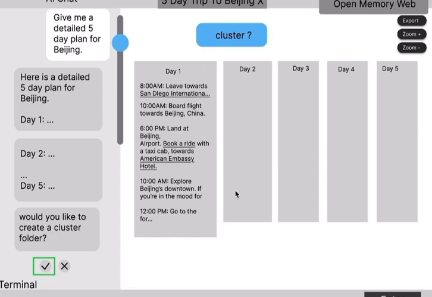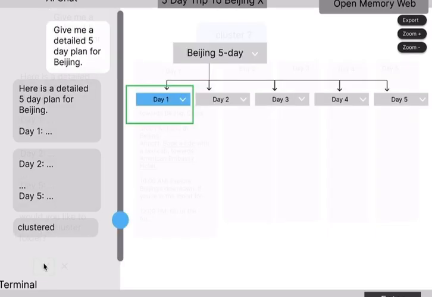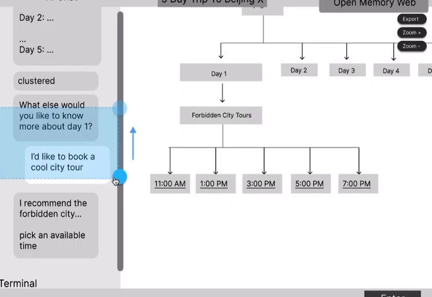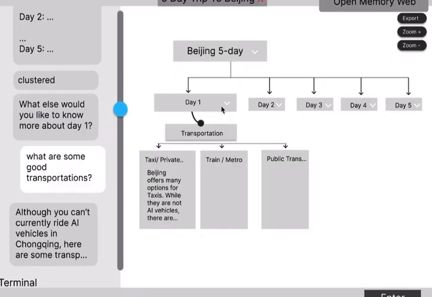Our solution is using a memory web group that transforms conversations into structured interactable nodes that will work similarly to how the human mind uses semantic relationships to activate and encode information. These nodes allow for topic subdividing, filtering, and zooming. In this demonstration, we will be using the topic of planning a 5-day trip to China.